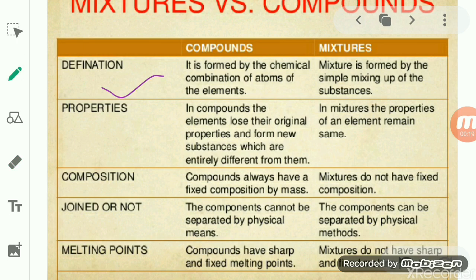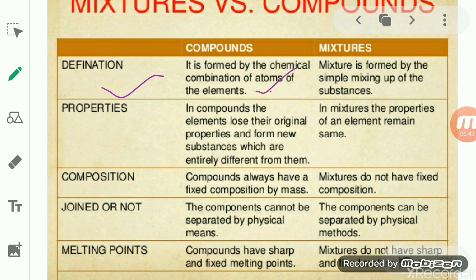The definition of a compound is that it is formed by chemical combination of atoms of the elements. Here two or more elements combine together in a fixed proportion by mass with each other to form a new substance, and that is a compound.